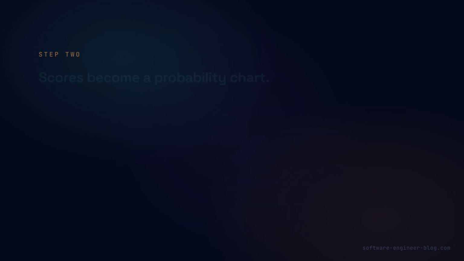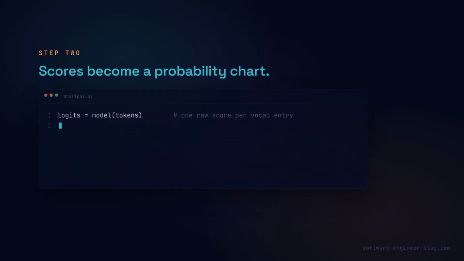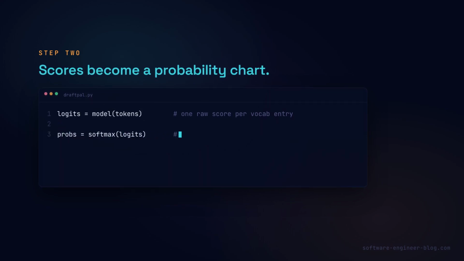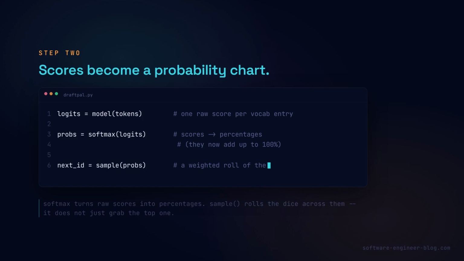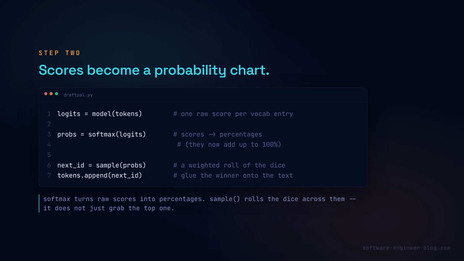Here is that step in code, line by line. First, the model produces logits, raw, unscaled scores, 1 for every entry in the vocabulary. Next, a function called softmax turns those raw scores into percentages that add up to 100. That's the very chart you just saw. Then, instead of grabbing the single highest one, the code calls sample, a weighted roll of the dice across that entire chart. Whatever wins gets appended onto the token list on the last line, and we move on.